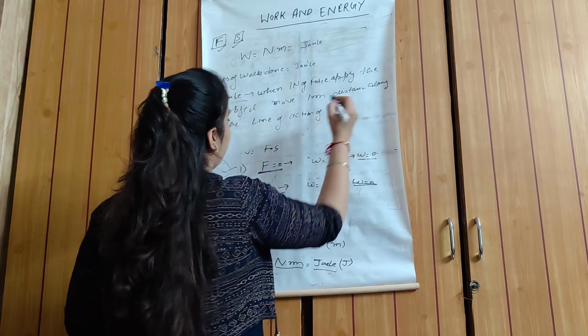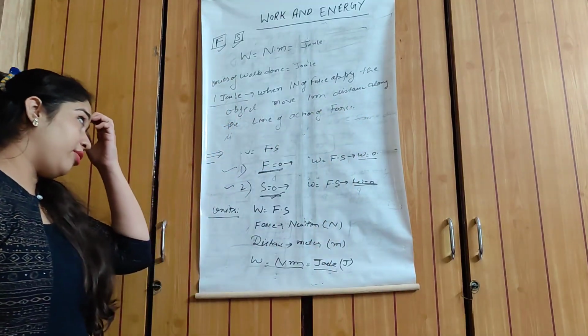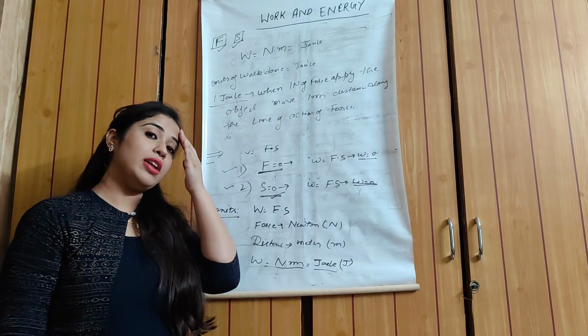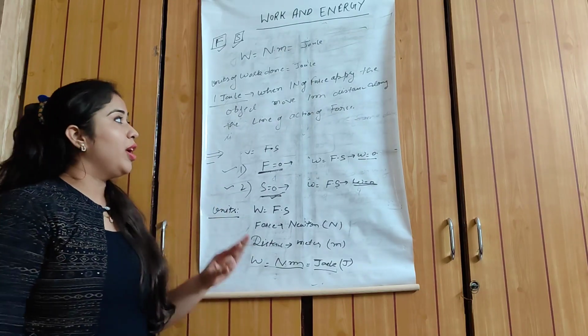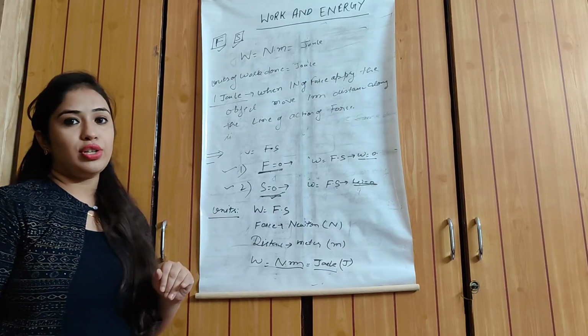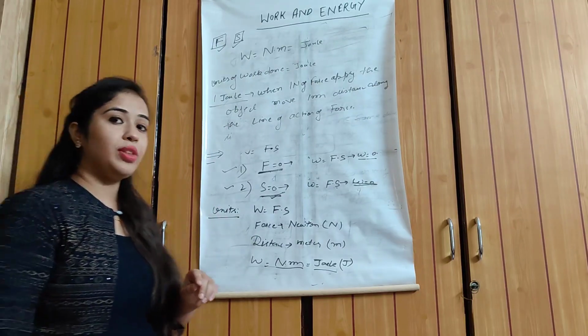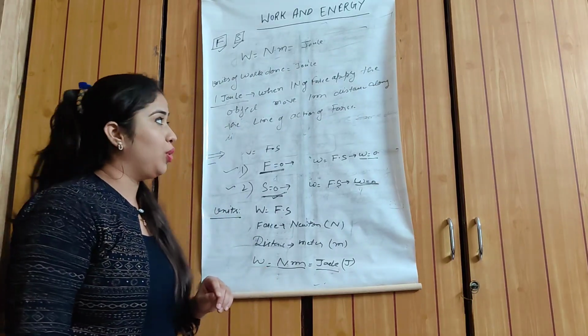That is the joule. So the definition of joule is that when you apply a force of 1 Newton and the object moves 1 meter along the line of action of force, that is the definition of 1 joule.